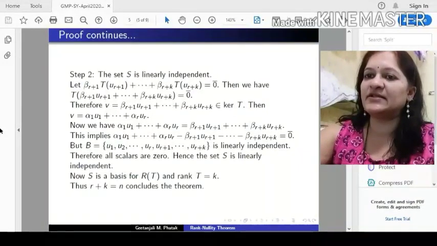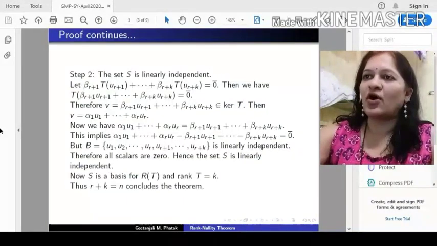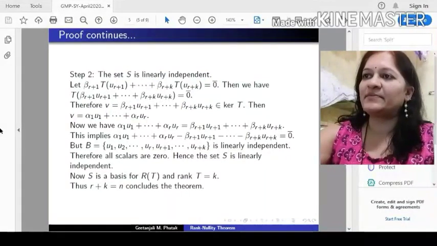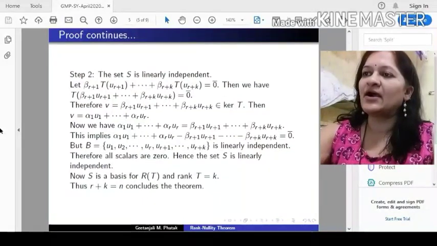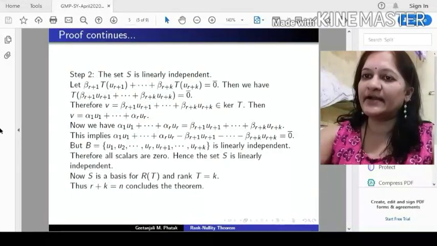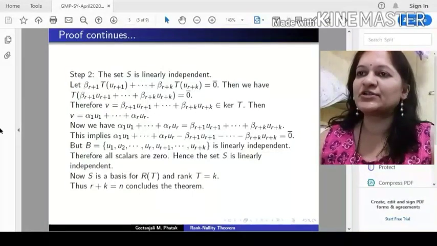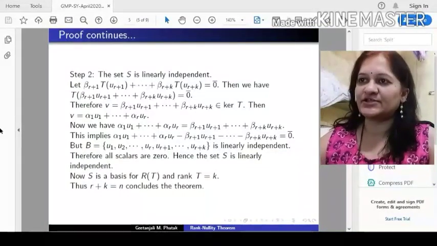Now this is a linear combination of basis elements B, and we know that B is a basis, which means it is linearly independent. So all the scalars in this combination are 0. That means beta r plus 1, beta r plus 2 up to beta r plus k, all scalars are 0. That means the set S is linearly independent. Now S is linearly independent and also a spanning set for the range, so it is a basis for the range.